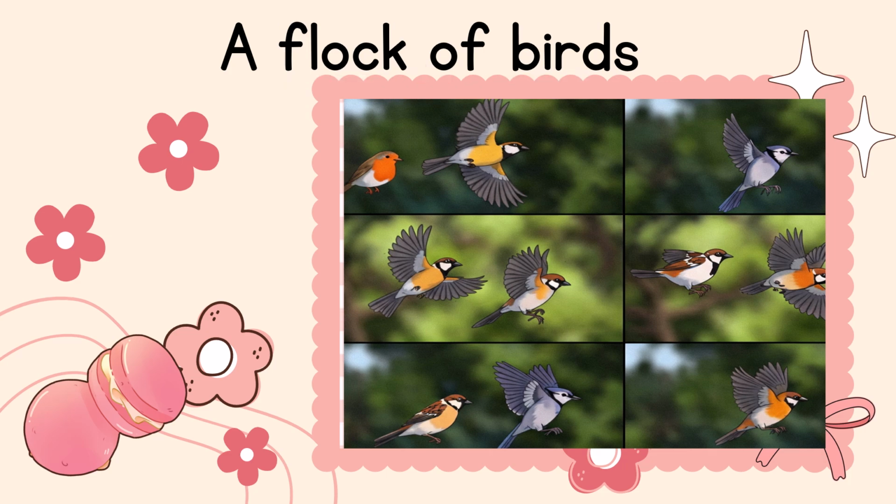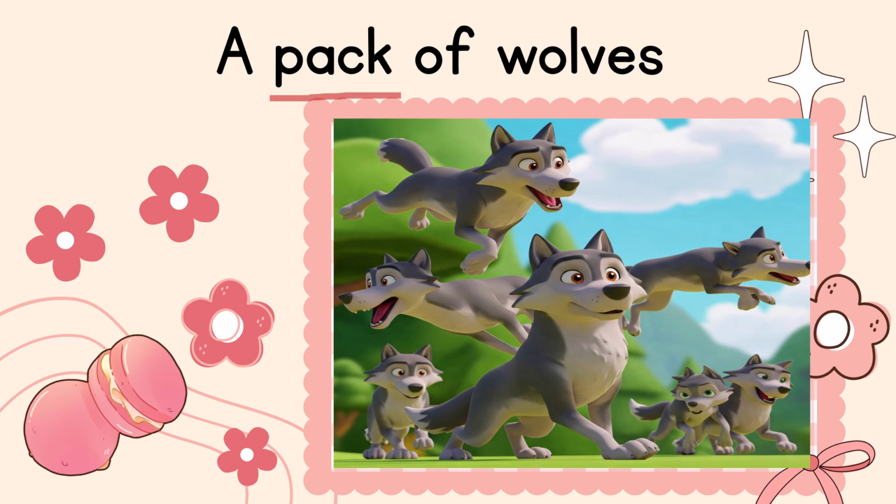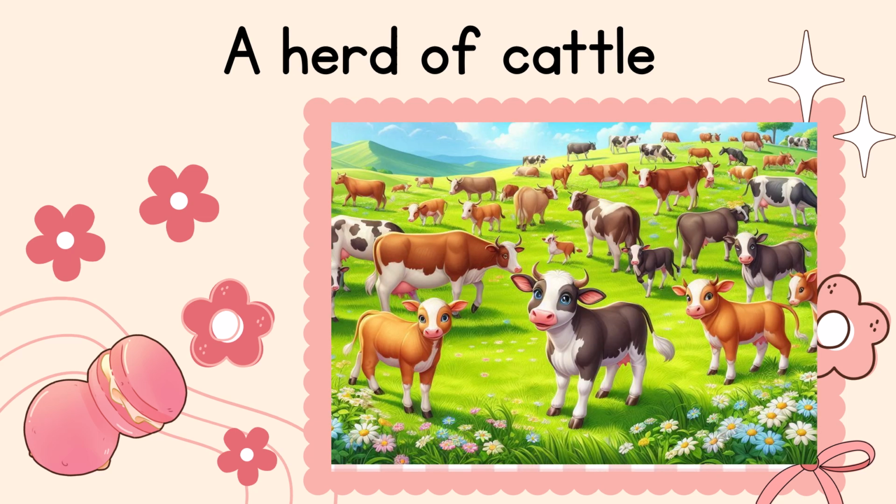One more thing children, note that a collective noun is considered in singular form. You see here a flock of birds. Here 'a' is used for the singular form. You also remember that a collective noun is always considered as singular. A pack of wolves. A pack is a collective noun. A herd of cattle. Here the herd is a collective noun that refers to a group of cattle.